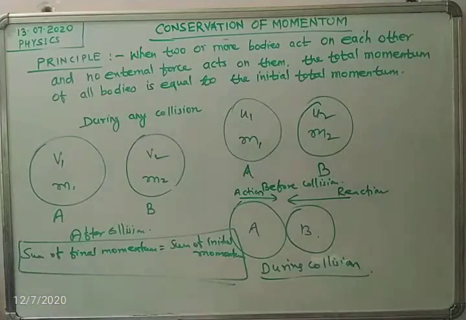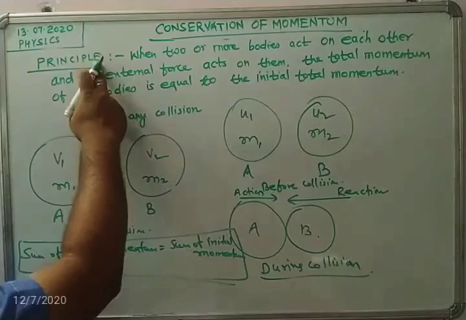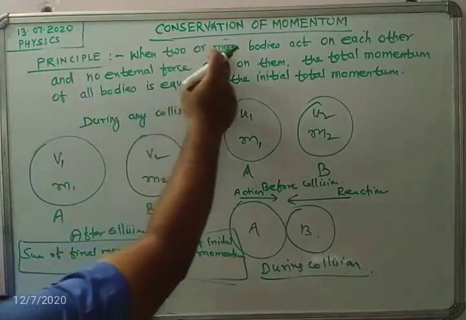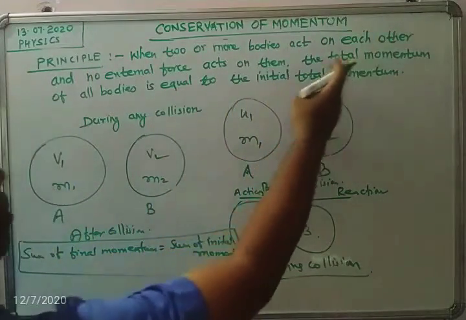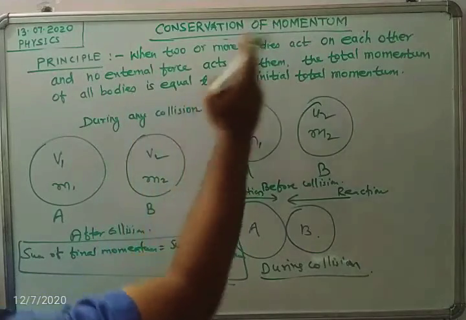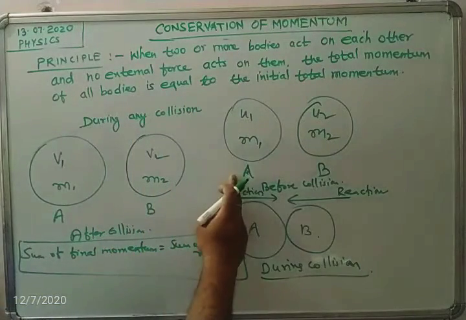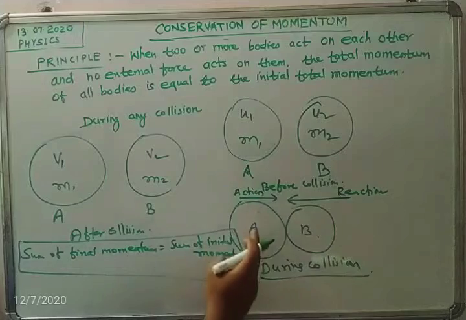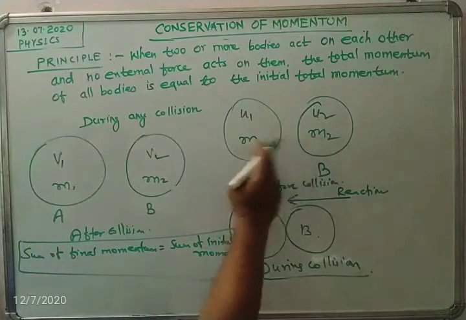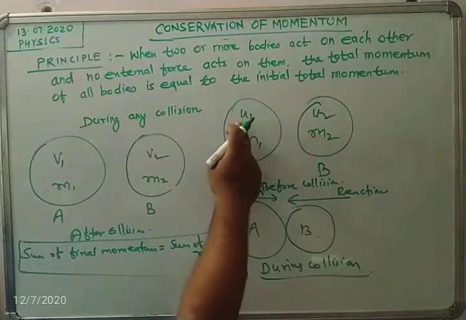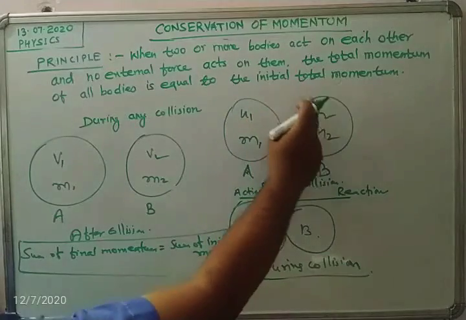Now, let us go one more time through the principle. When two or more bodies act on each other and no external force acts on them, consider two bodies A and B before collision, with initial velocities u1 and u2.